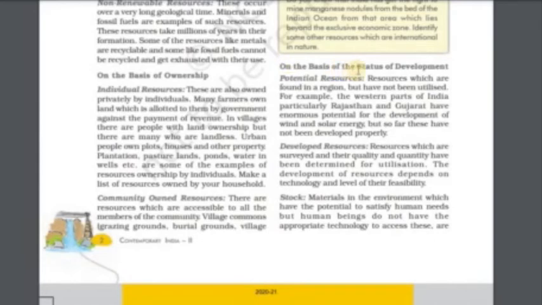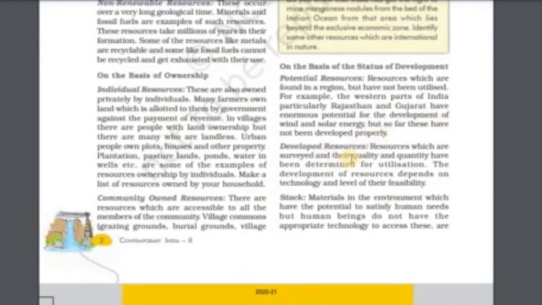On the basis of the status of development. Potential resources: resources which are found in a region but have not been utilized. For example, the western parts of India, particularly Rajasthan and Gujarat, have enormous potential for the development of wind and solar energy, but so far these have not been developed properly.